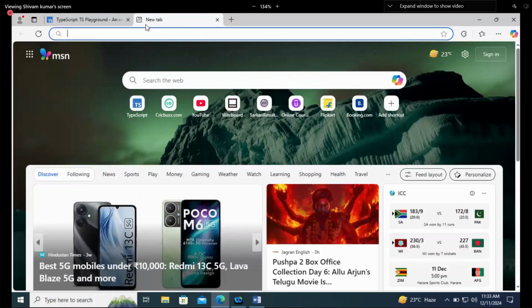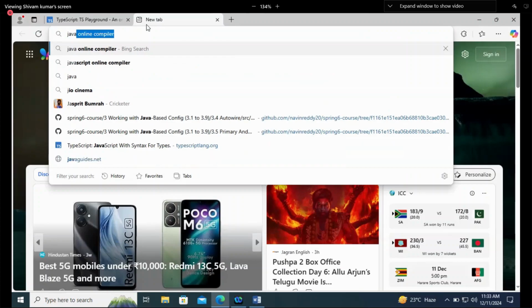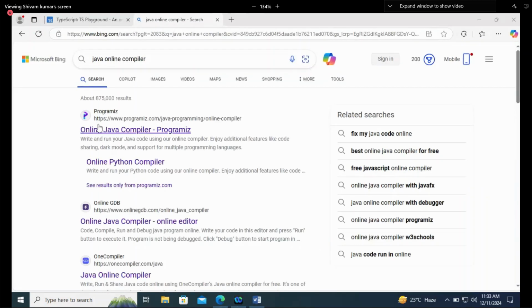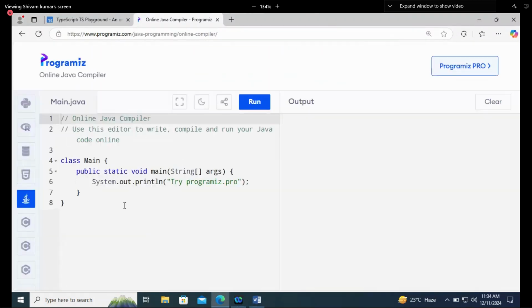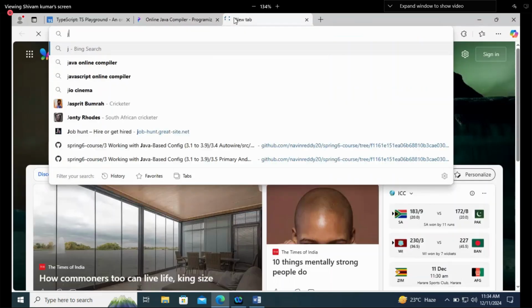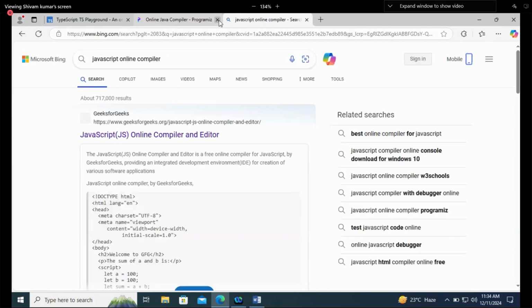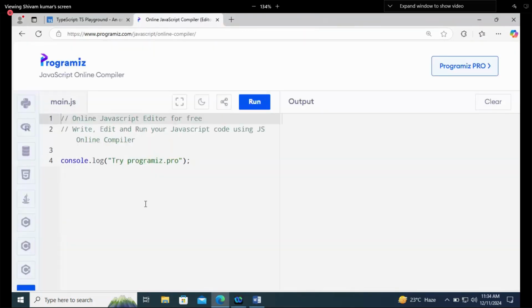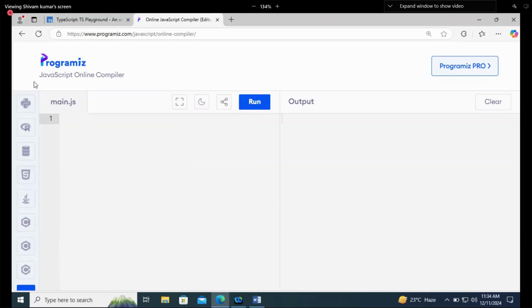So let me first show you the same thing in JavaScript. Let's say in JavaScript, there's an array of students. let students equals to, and now in these brackets, you can pass your array of names.